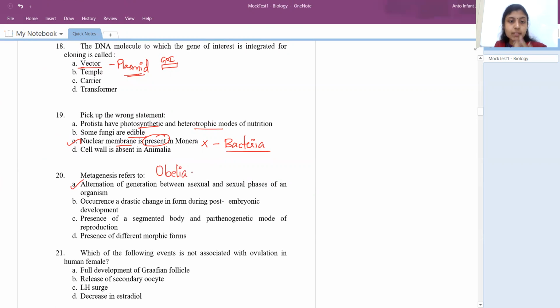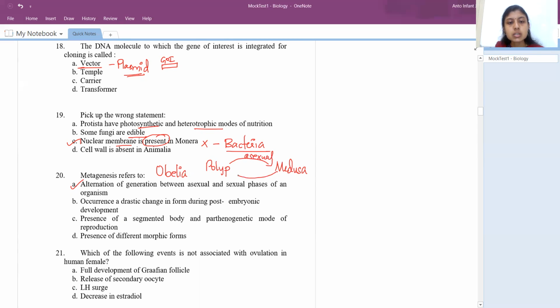Always remember when we take Obelia, we'll have 2 forms. One form is called polyp and the other form is called medusa. You take any coelenterata, we'll have either of these characters. Polyp form would be converted into the medusa form whenever it follows asexual reproduction.